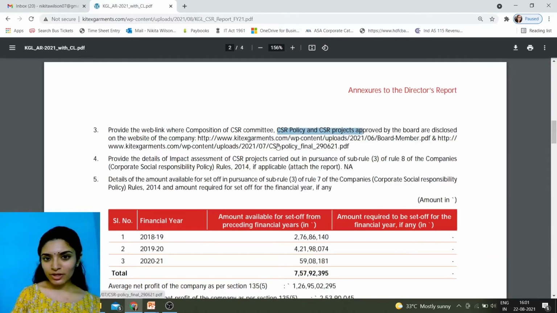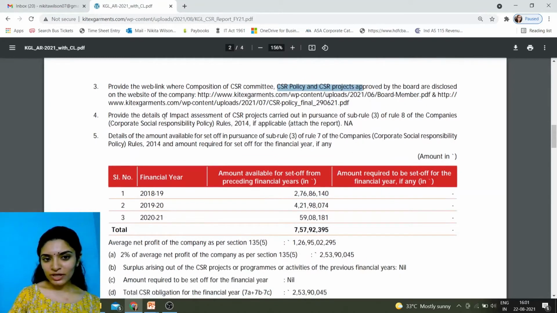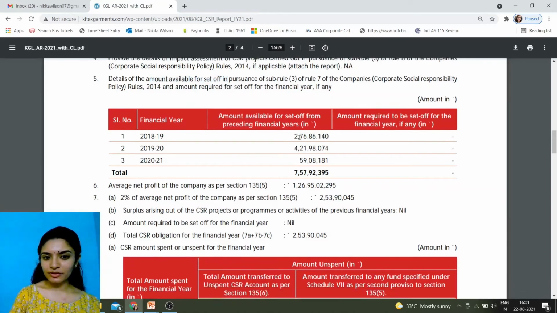There's a link that you can go to and access this. Now, please look at this, okay? Details of impact assessment. What is this impact assessment? We will look at it shortly in the next few slides. Now, amount available for set off. If there's an amount available for set off, what does that mean? That he must have spent some excess in the previous year. Is there any amount like that? It is disclosed over here.